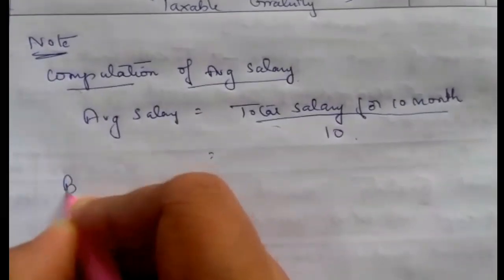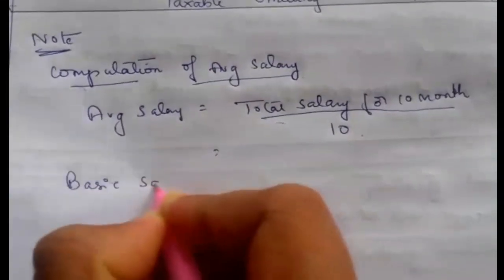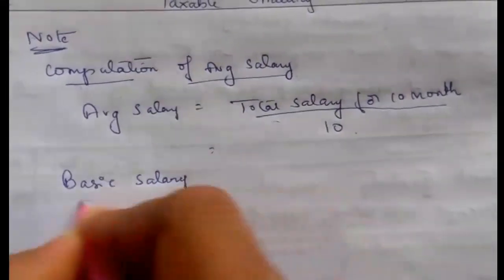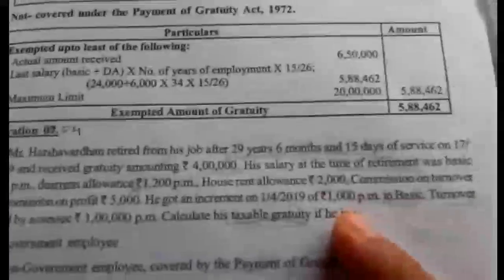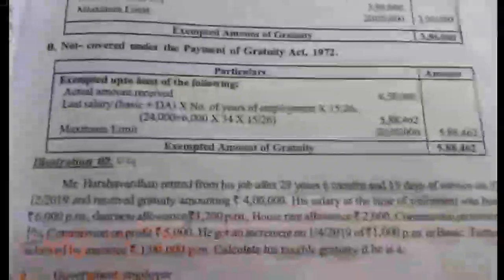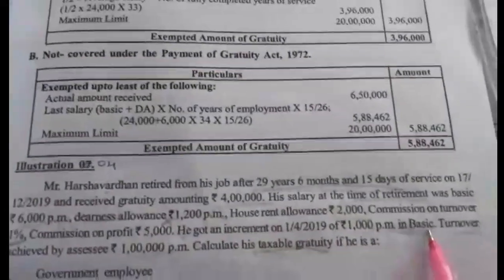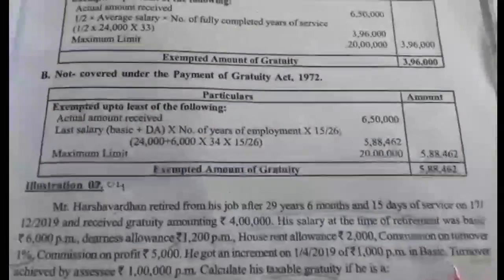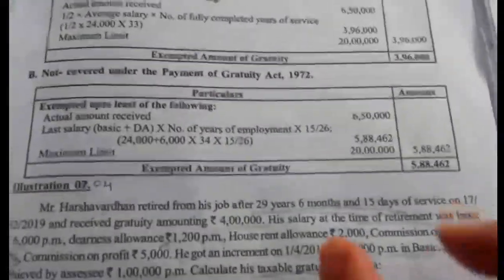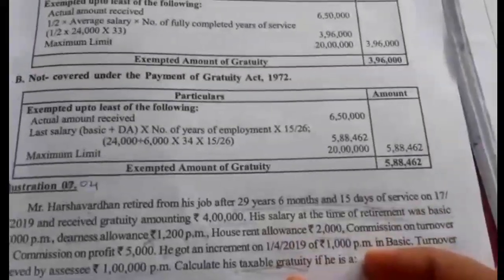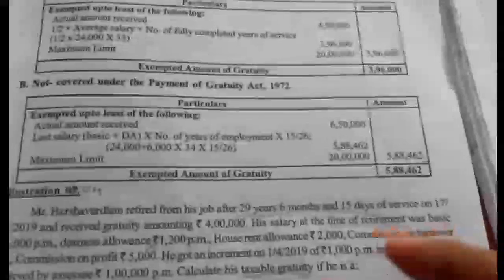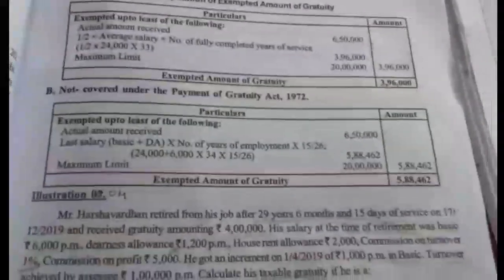First we'll see the basic salary. For the basic they have given 6,000 per month, and they have given an increment. When the question gives an increment, we have to see the retiring date, everything.